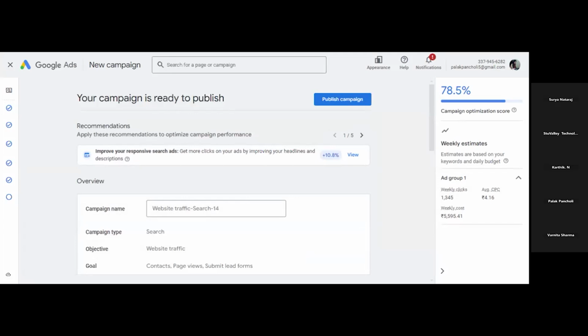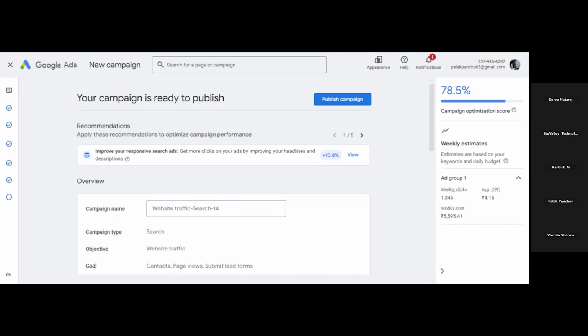Okay, any doubt in this? Any query related to search campaign? You will understand the terms now which are remaining and other campaigns too. But the simple search campaign is like this only. Any doubt in this? Anyone? Any query? No? Okay.